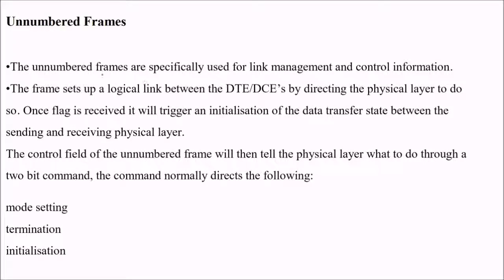Unnumbered frames are specifically used for link management and control information. The frame sets up a logical link between DCE and DTE by directing the physical layer to do so. When a flag is received, it will trigger an initialization or data transfer between the sending and receiving physical layers. The control field of the unnumbered frame will then tell the physical layer what to do through a 2-bit command, and the command normally redirects to mode setting, termination, and initialization.